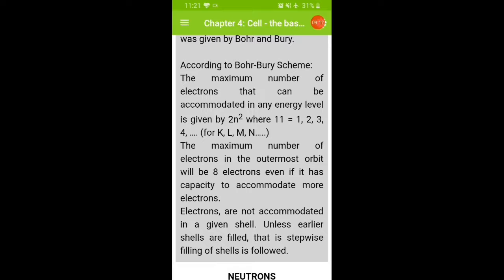So the first orbit takes 2 electrons, the second orbit 8 electrons, the third orbit again 8 electrons, then 18, then 32, like that. So this is the electron configuration. In a particular orbit, all the electrons are accommodated according to the energy level.